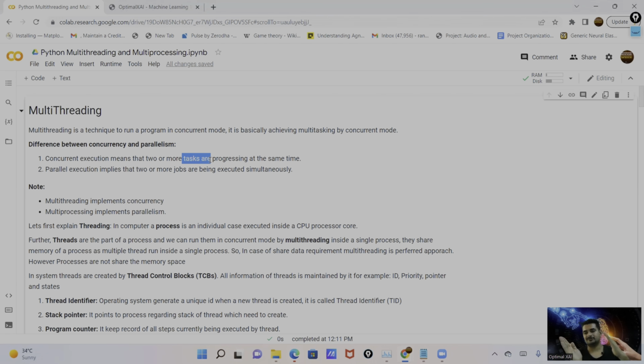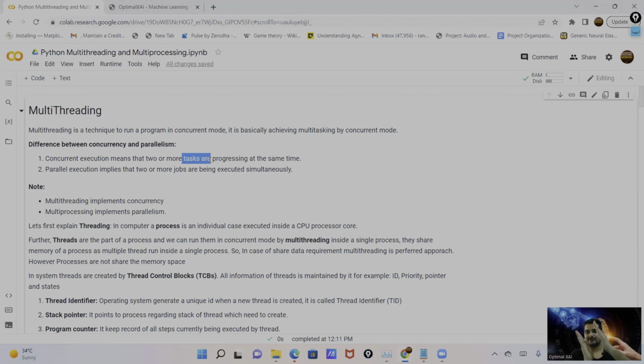And concurrent means one task runs, then the second task runs. Like one task is waiting for input from the user or waiting for some data. In the meantime we run the second task, and both tasks are utilizing the same memory or the same computation. So that is the example of concurrent.